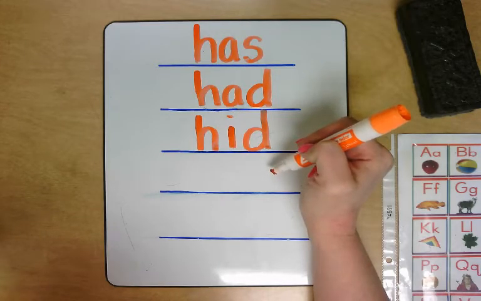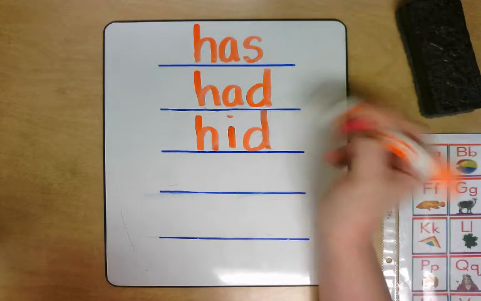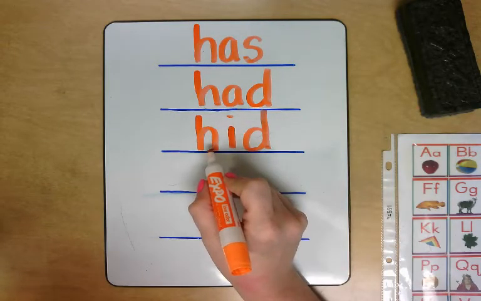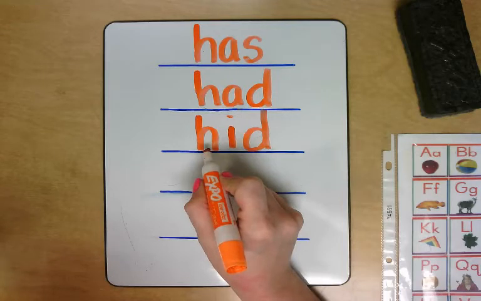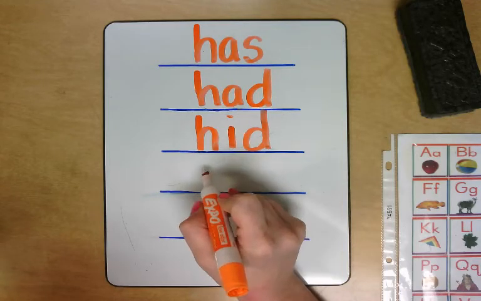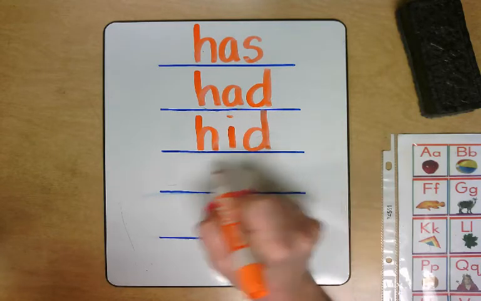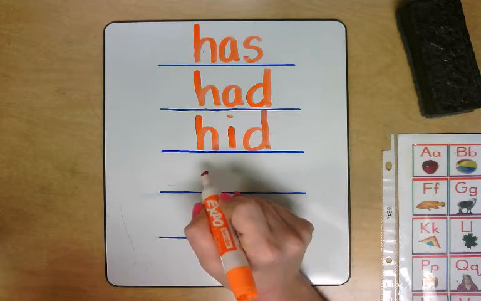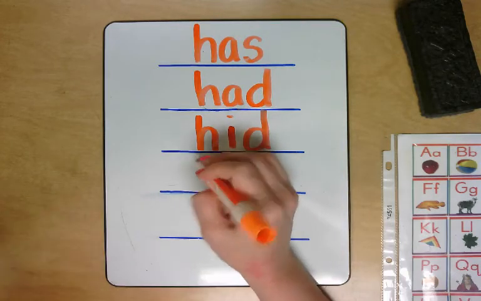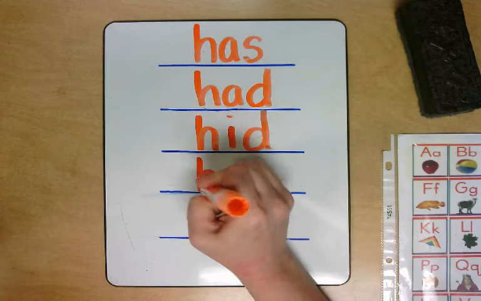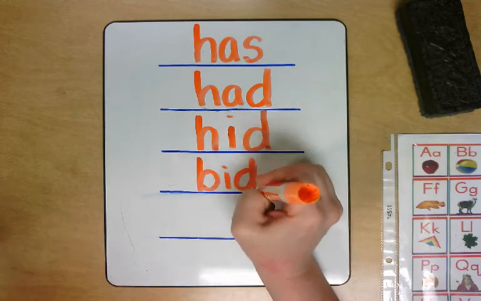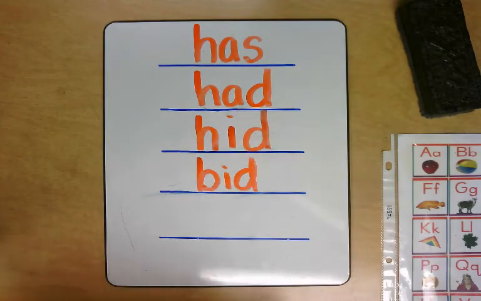Bid. Which one are we going to change? The H, right. And we're going to change it from an H to what letter? Bid. B. B makes the B sound. Id. And the rest of our word stays the same.